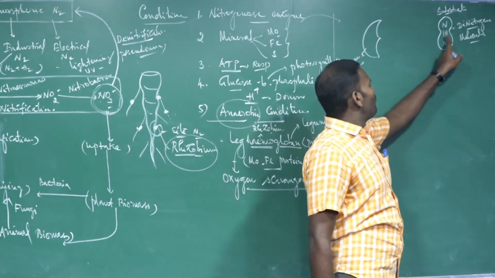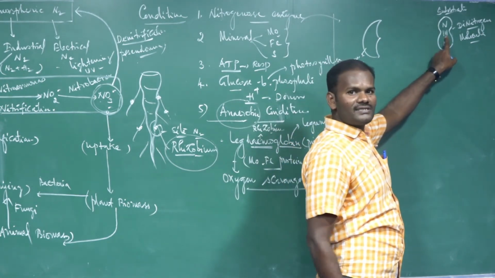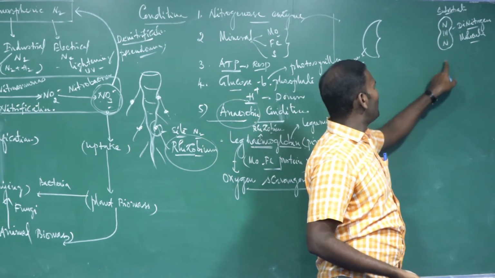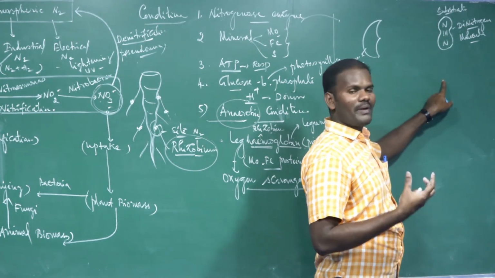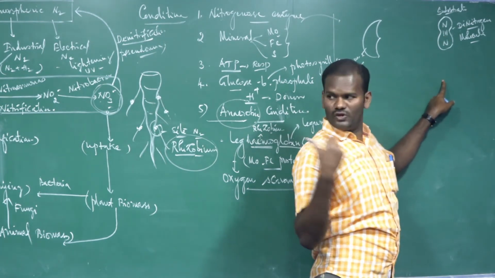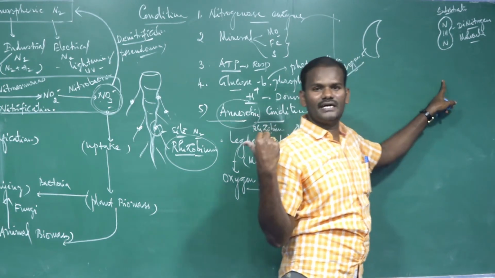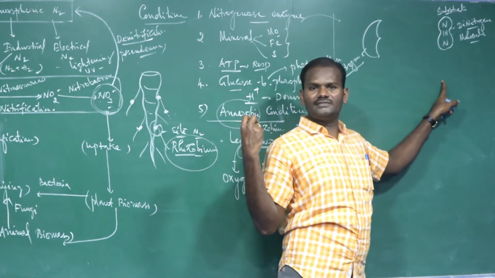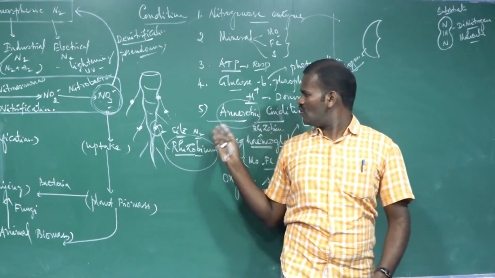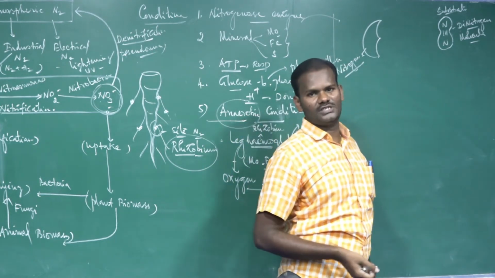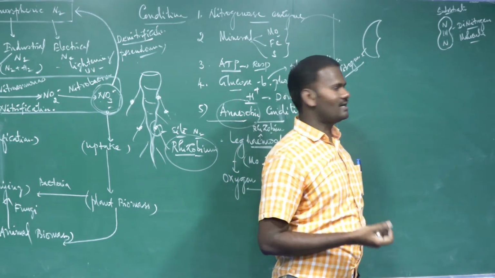So, for the gradual reduction of this triple bond by the addition of a pair of hydrogens, the nitrogen atom source is obtained from glucose 6-phosphate. These are the sources of hydrogen atoms.